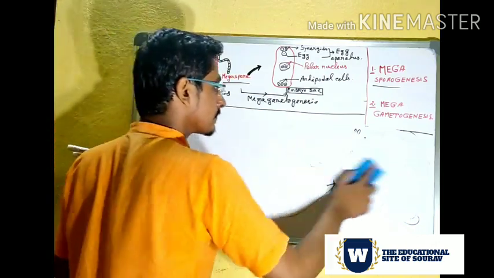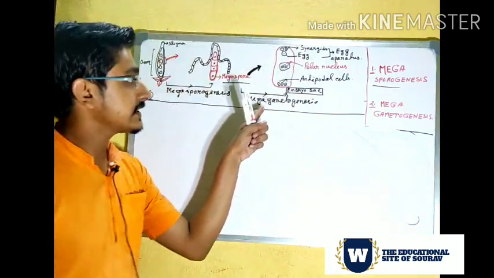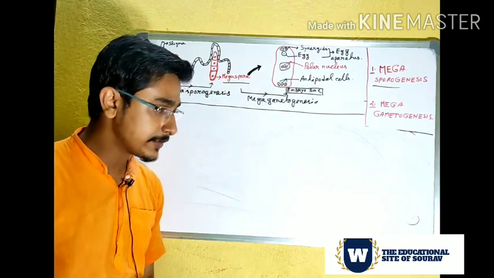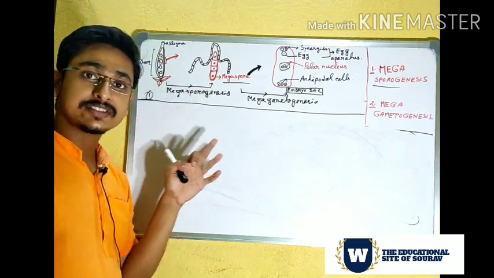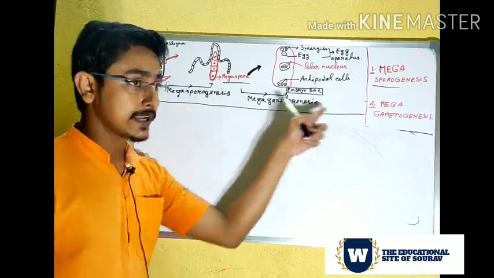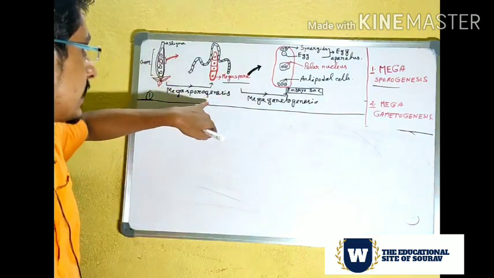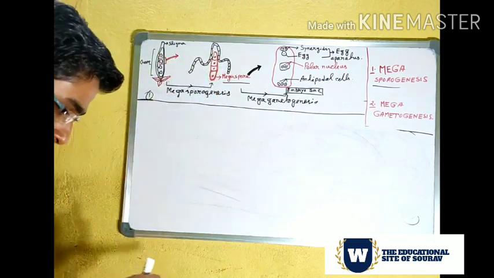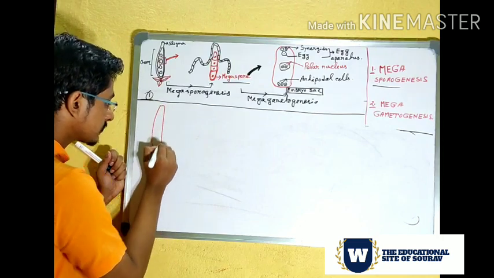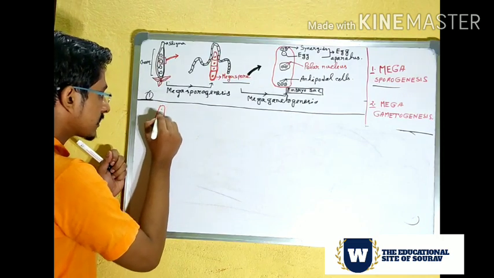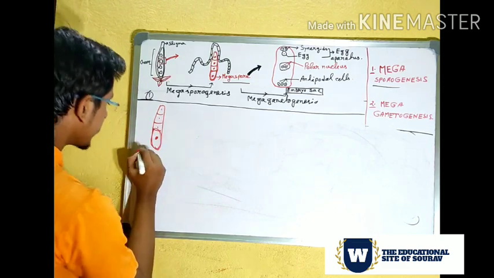Now next event, that is megagametogenesis. So what is megagametogenesis? The last point of megasporogenesis is the first point of megagametogenesis. What is the last point of megasporogenesis? That is the megaspore. So we can draw this megaspore like this. The 3 megaspores are formed, and the last one is large.